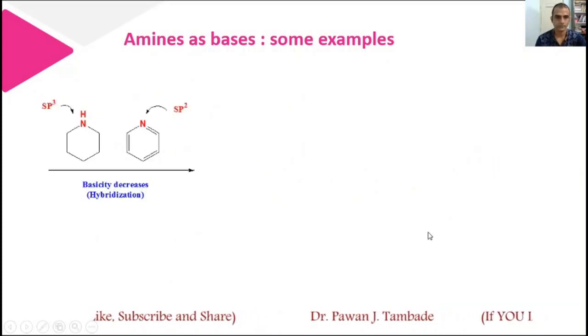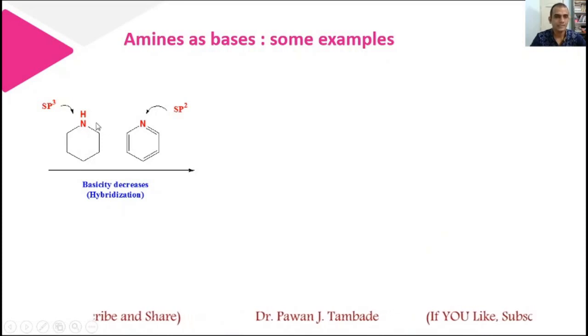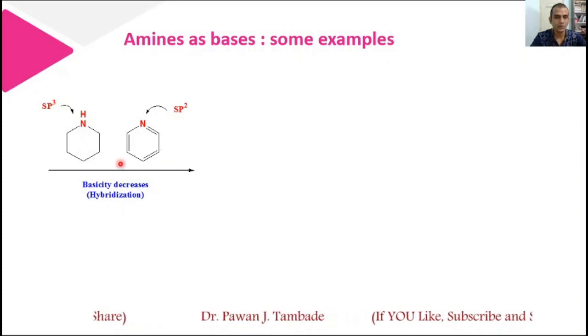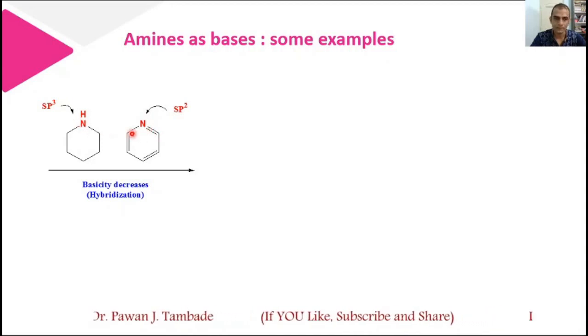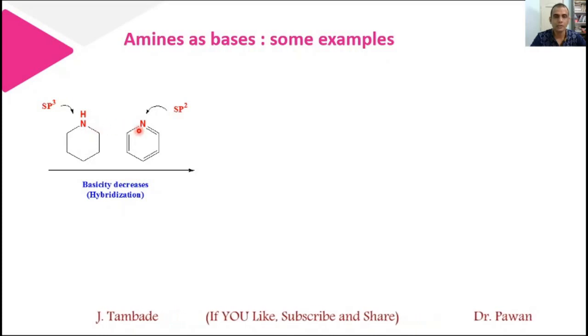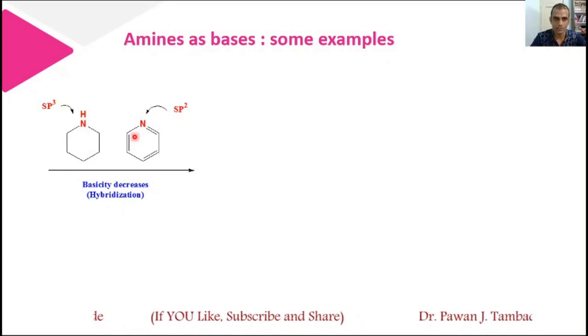Now look at this example. In this example, basicity is found to decrease from this molecule to this molecule. Pyridine is less basic as compared to this molecule. Now why does this happen? If you look at the nitrogen of these two molecules, you will come to know that this nitrogen is present in sp2 state of hybridization.